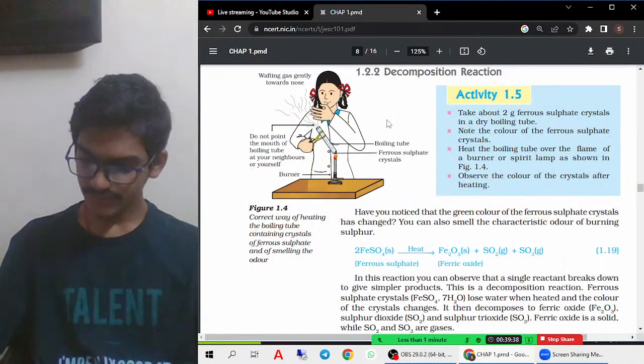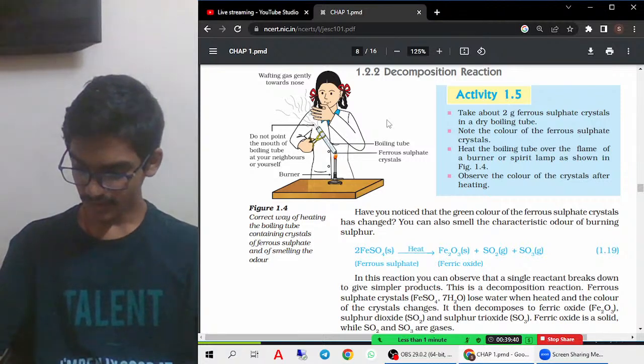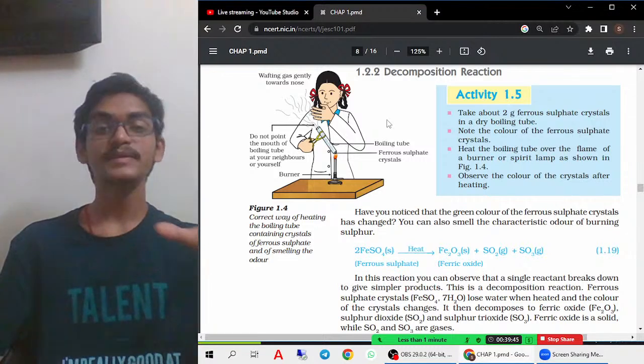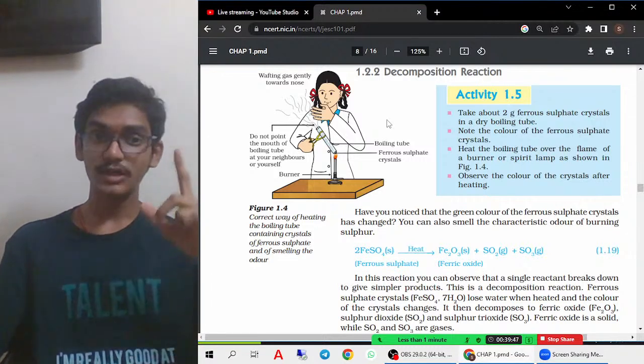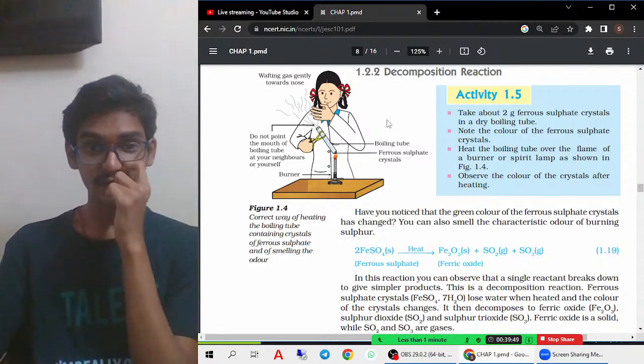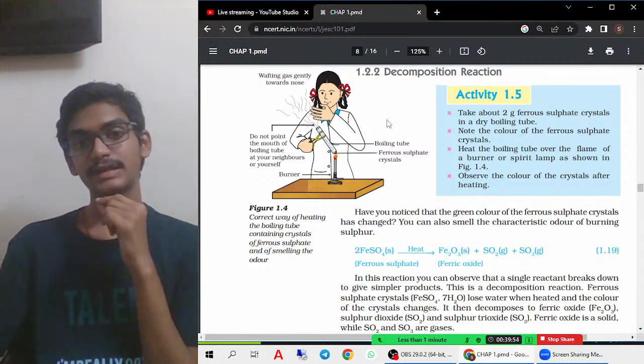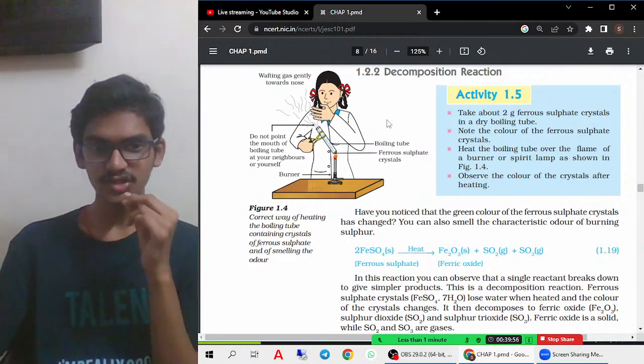Now let us see activity 1.5. Activity 1.5 is very much important. For everything, you must remember the colors. Colors are very, very important from this chapter. What is the color of ferrous sulfate? What is the color of copper sulfate? What is the color of zinc sulfate? Everything is very much important from this chapter.